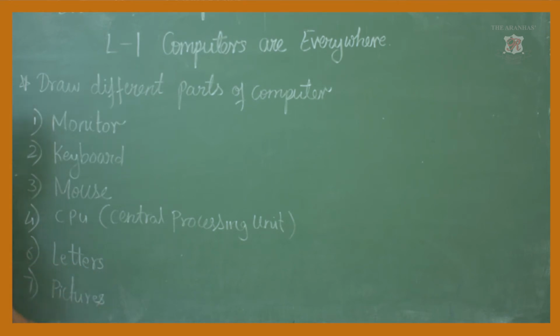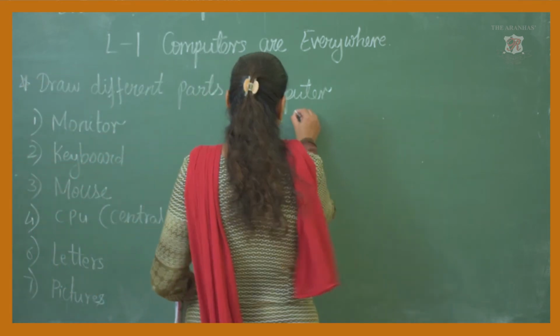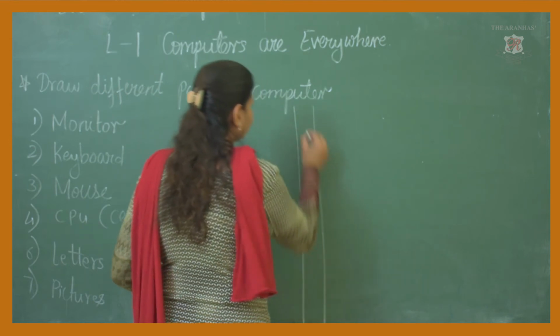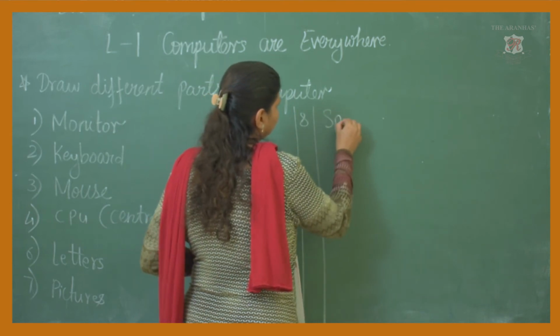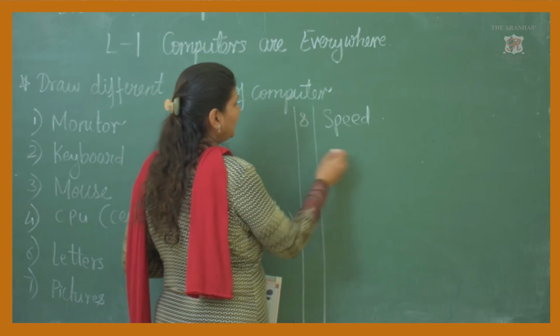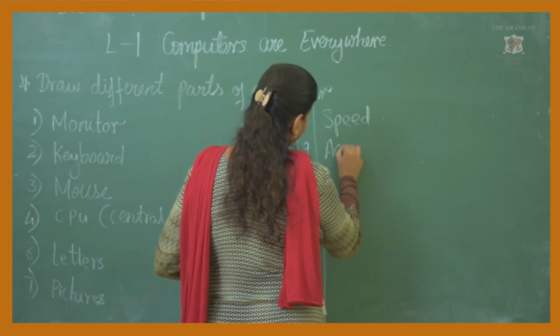Letters, pictures. Speed. Then accuracy.